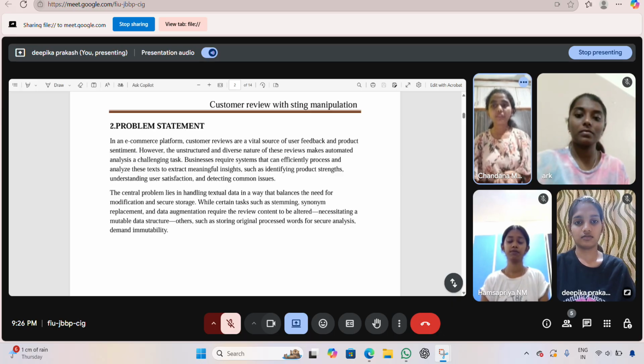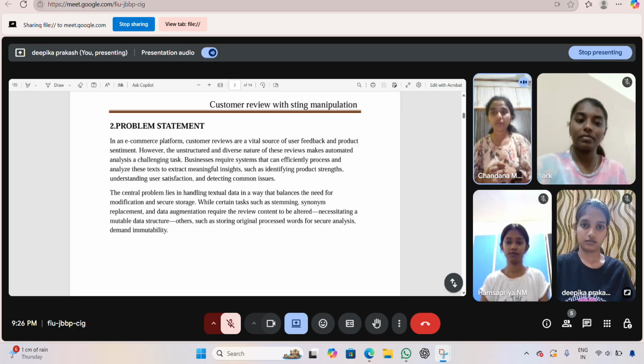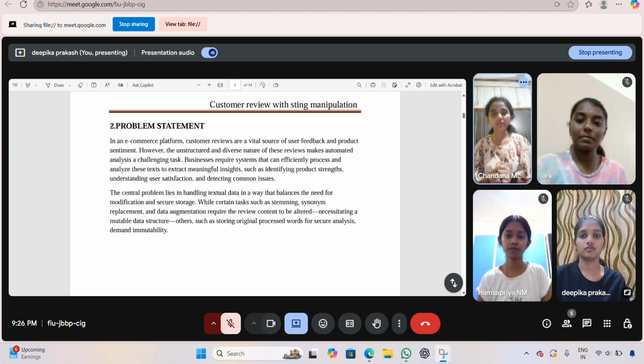But sometimes we need to save the cleaned, processed data without allowing any changes, like storing final results for analysis or reports. In that case we use tuples, which are unchangeable and immutable, so they are safer. So here we can analyze the reviews properly. The system must smartly switch between data types: lists, which are changeable and mutable, and tuples, which are immutable, safe, and cannot be changed. Next topic. Thank you everyone.